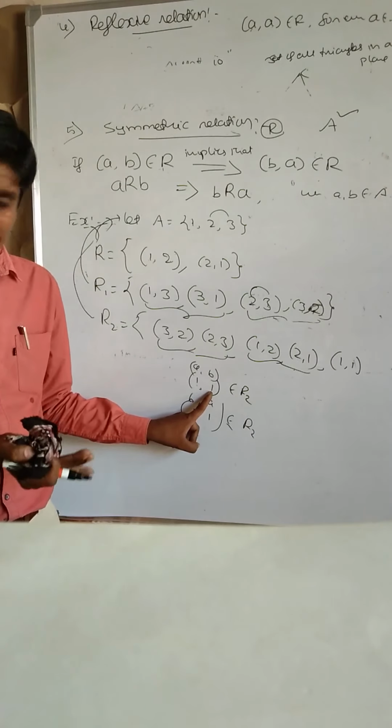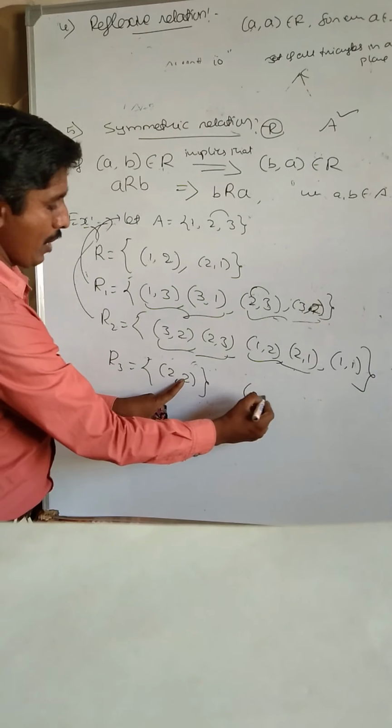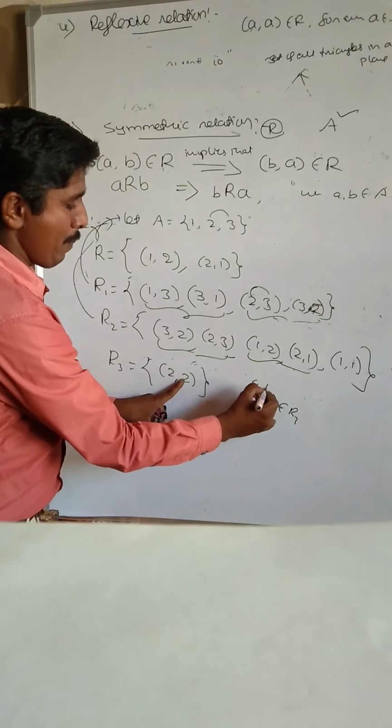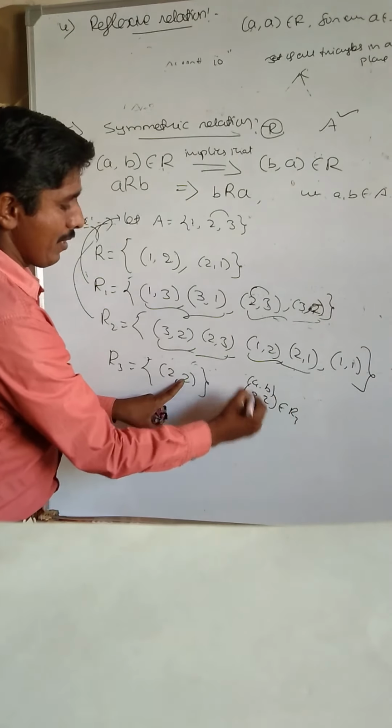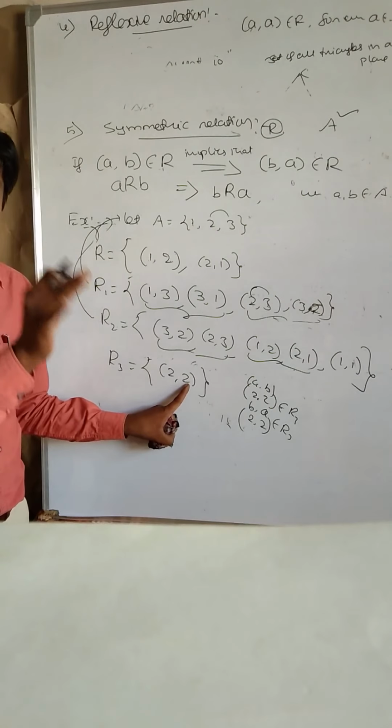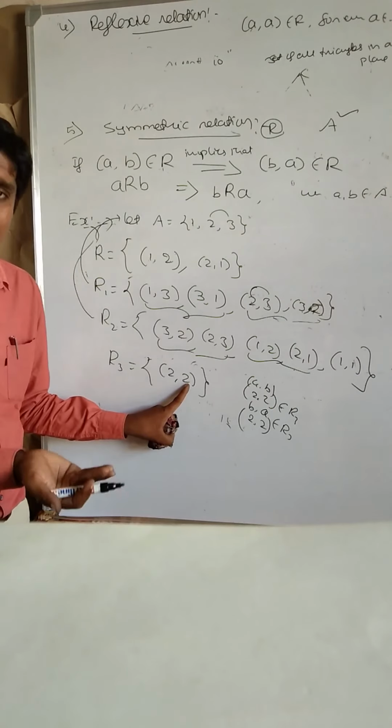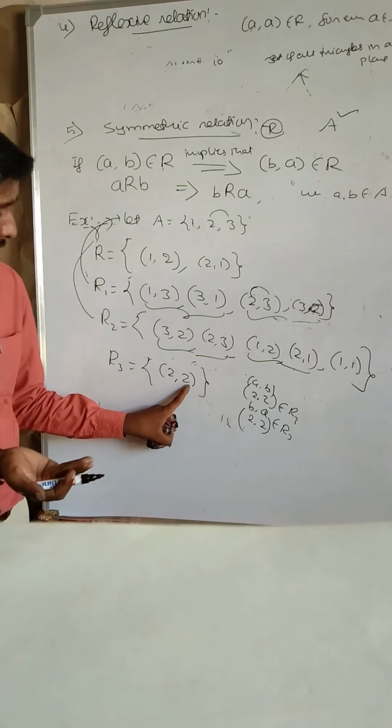One more example, R3. If you take only 2, 2, observe here that the first element is equal to the second element. Here 2, 2 belongs to the relation as A, B. Next, B, A means B equals A equals 2, which belongs to the relation. Here clearly the first element equals the second element, which means the ordered pair itself is symmetric. Clearly it is a symmetric relation.